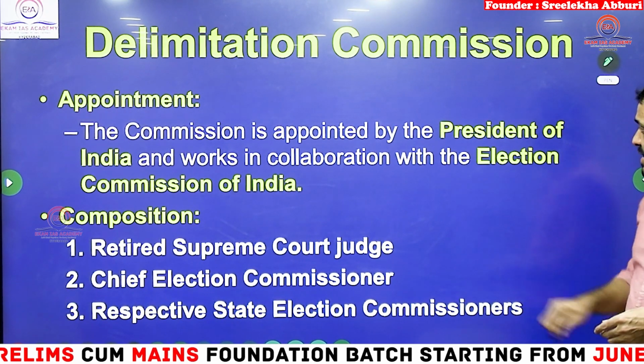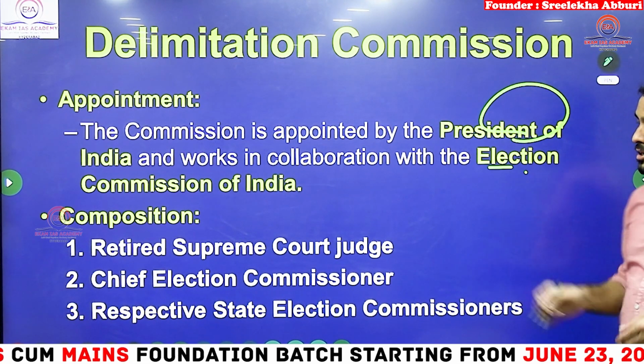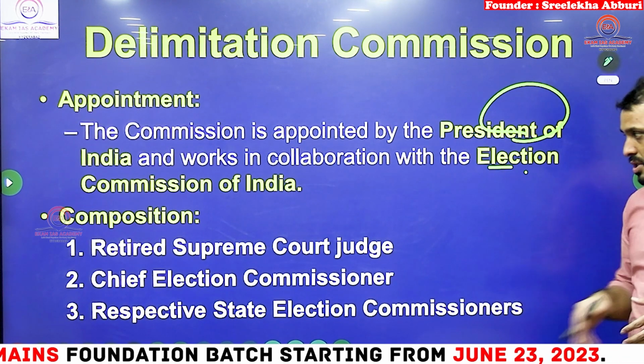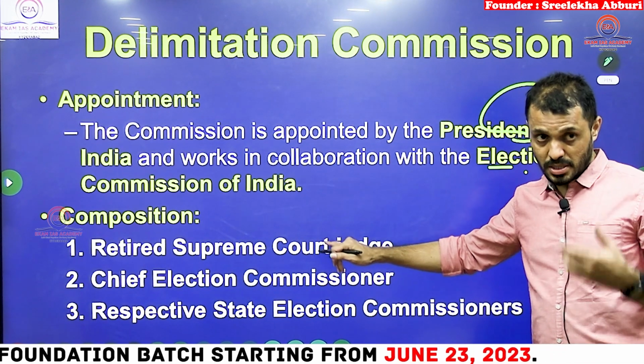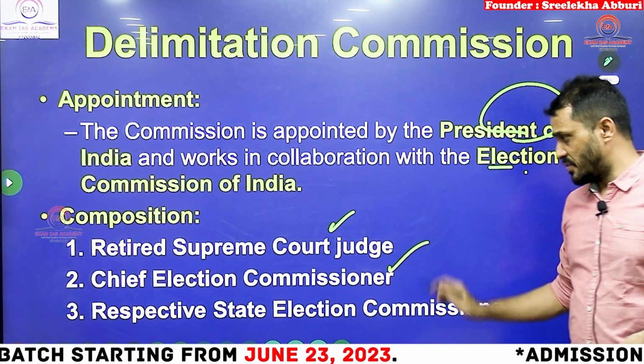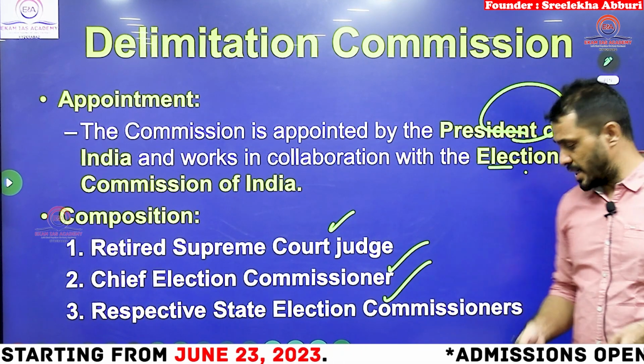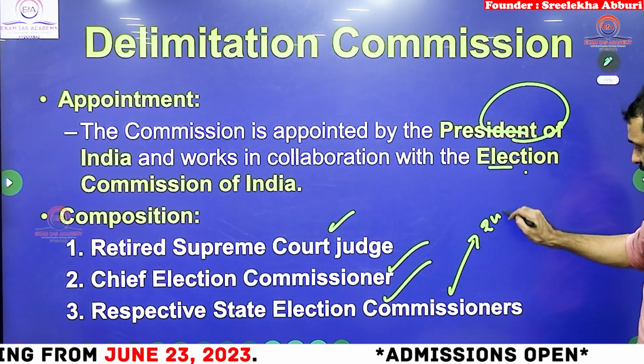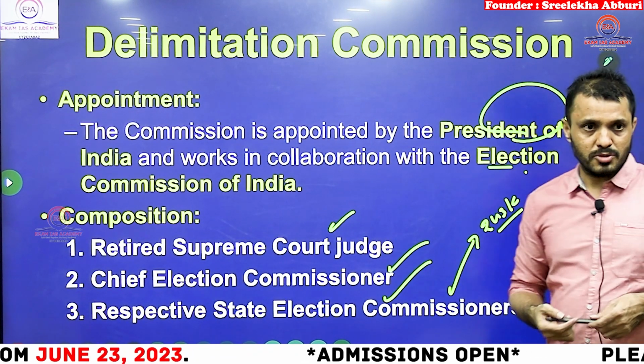So, appointment, as we discussed earlier, the President of India will appoint the Delimitation Commission. It consists of a retired Supreme Court Judge, the Chief Election Commissioner and the respective State Election Commissioners, Article 243K, Election Commission of the state.